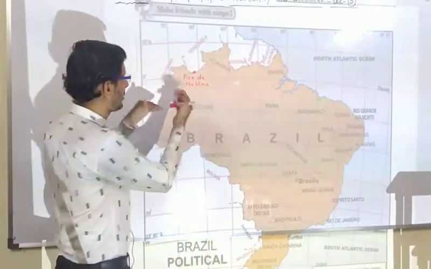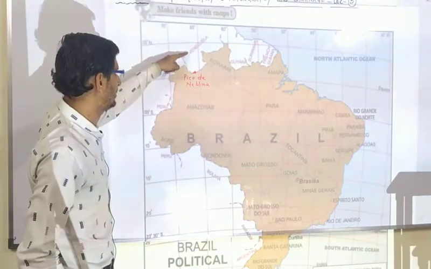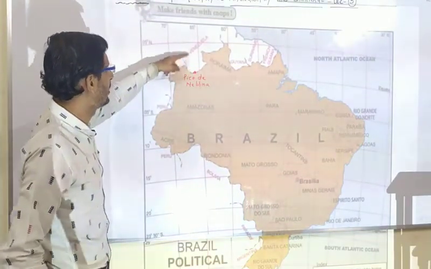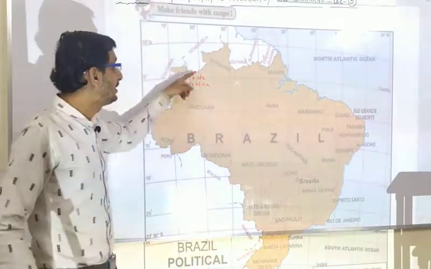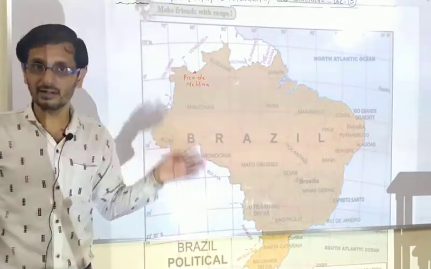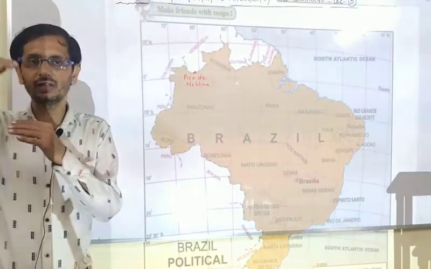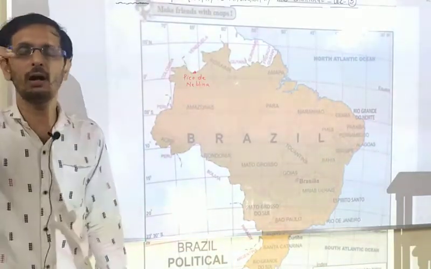It is bordering the two countries. Which ones? First one is Brazil and another one is Venezuela. It lies on the border of Venezuela and Brazil. This is also part of the Guyana Highland. Remember, Pico de Neblina is a part of the Guyana Highland, but it is the highest peak.